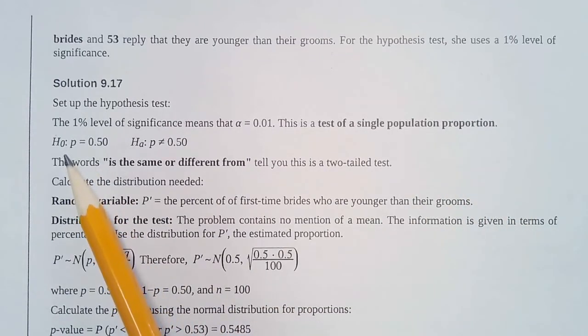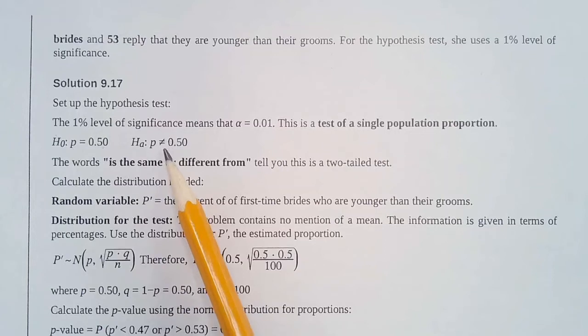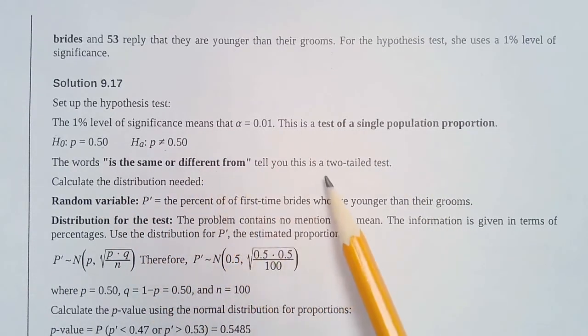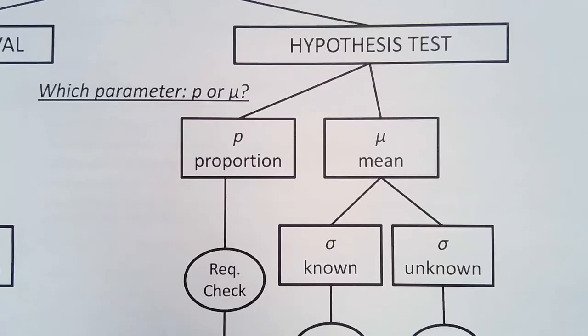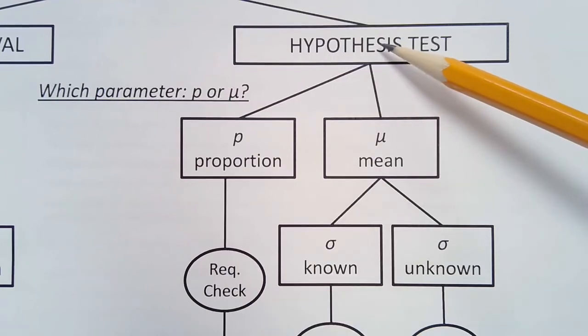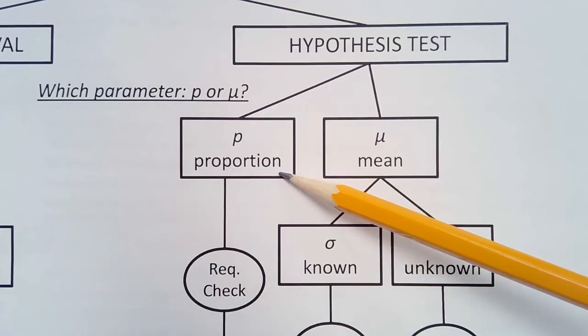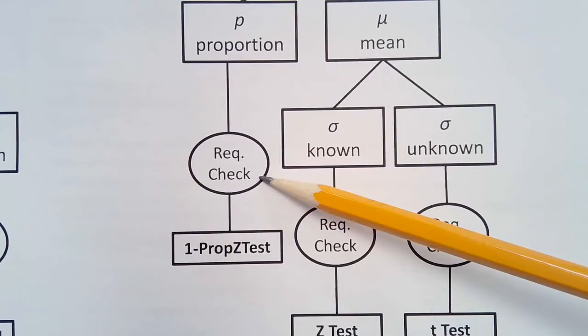All right, so the hypothesis, the null hypothesis, says that the proportion is going to be 50%. It's equal to 50%. The alternative hypothesis is not equal to 50%. Okay, that comes from, it can be higher or lower, and makes it two-tailed. So we have our two-tailed test coming from it being either the same or different. Now, if we come to the hypothesis test, now we know that this is going to be a proportion now. It's not about the means, it's not about averages, it's about proportions or percents. We do our required check.